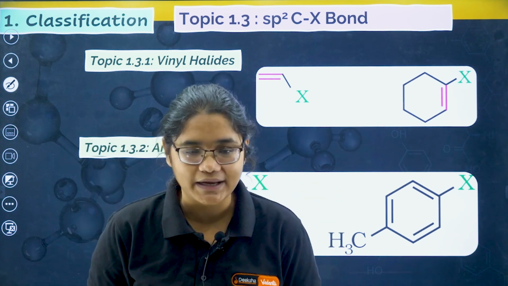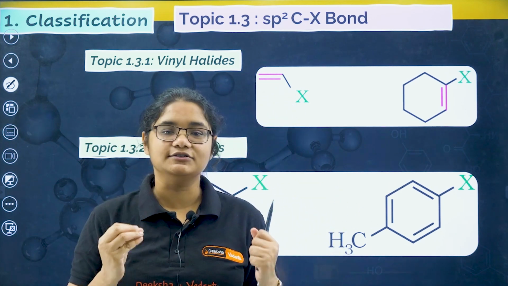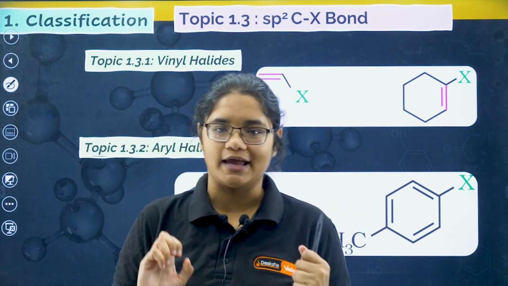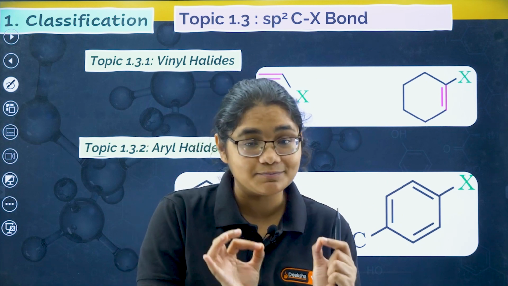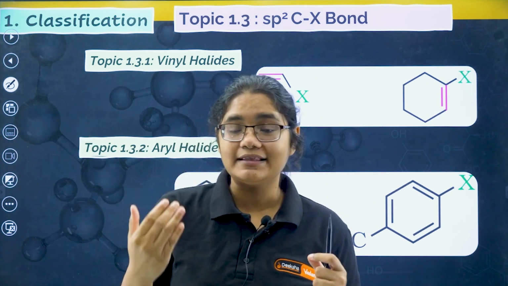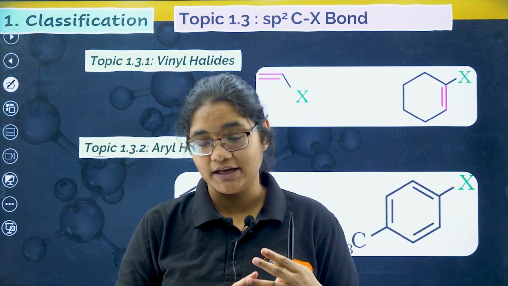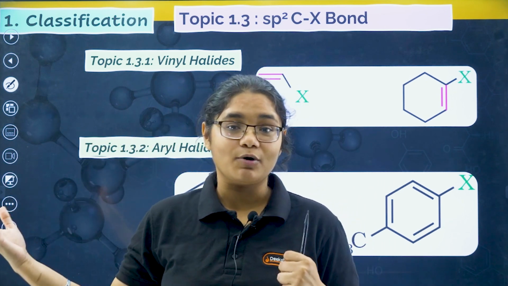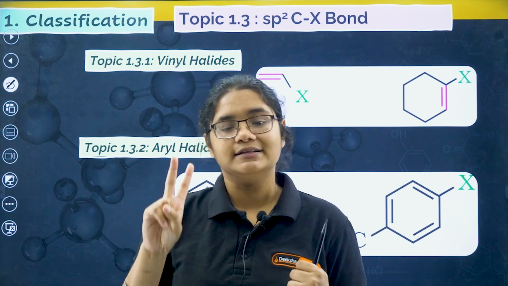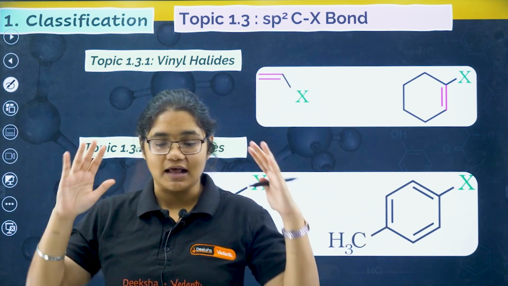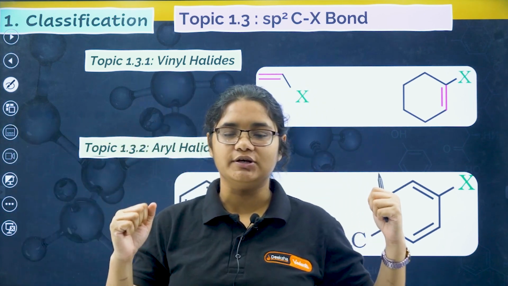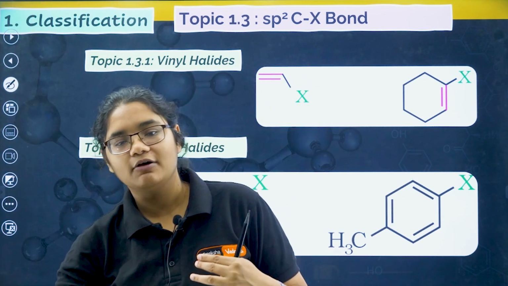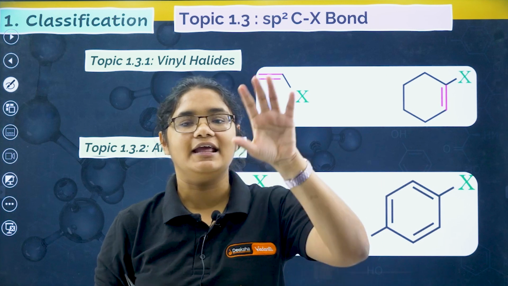Let me just repeat it quickly. Classification, first one is your number of halogens, like monohaloalkanes, dihaloalkanes, trihaloalkanes. The second one is sp3 C-X bond. In that case we have primary, secondary and tertiary. Then we have allylic and benzylic. In sp2 C-X bond, what we have? The first one is vinylic, the second one is aryl. So I hope the classification is completely clear in your picture. Just imagine like this, we have 3 types of classification: number of halogens in haloalkanes, then sp3 C-X and sp2 C-X.